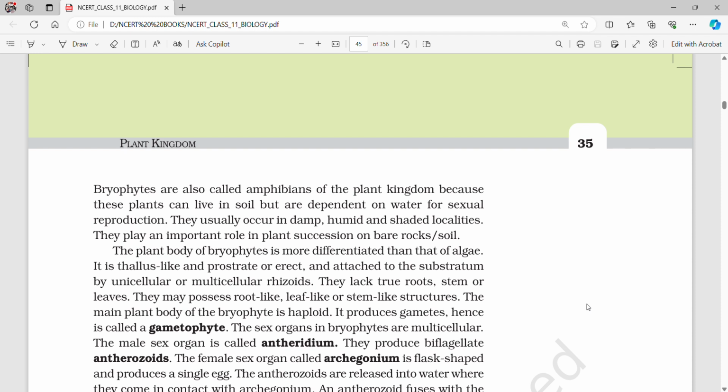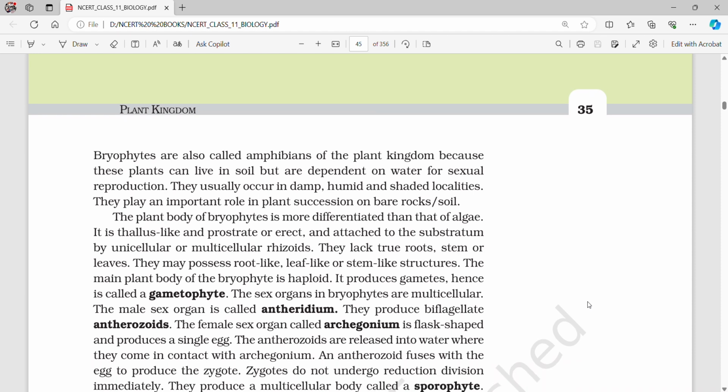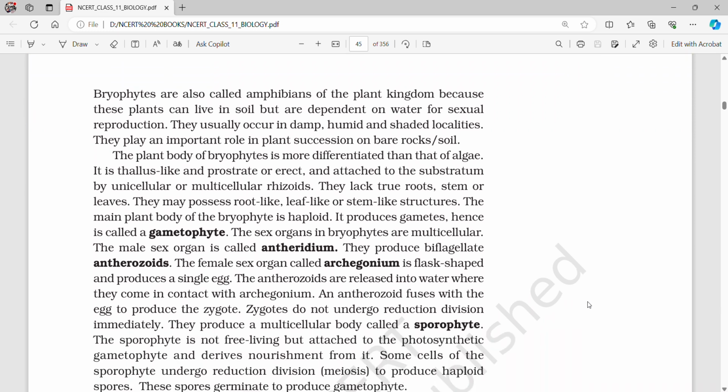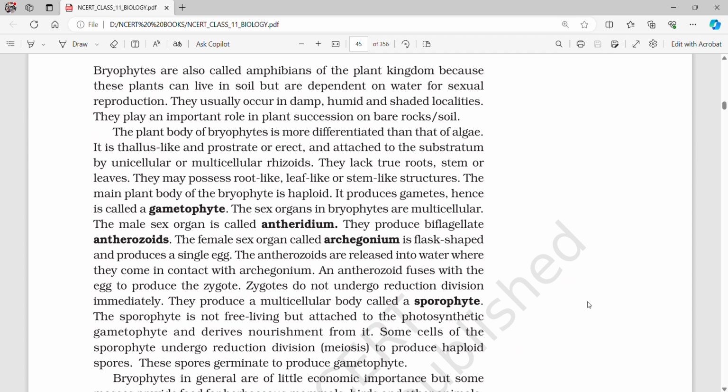The plant body of bryophytes is more differentiated than that of algae. It is thallus-like and prostrate or erect, and attached to the substratum by unicellular or multicellular rhizoids. They lack true roots, stems, or leaves. They may possess root-like, leaf-like, or stem-like structures. The main plant body of the bryophyte is haploid. It produces gametes, hence is called a gametophyte.